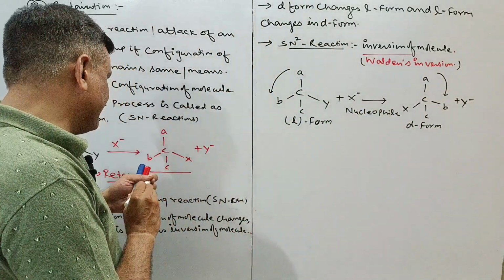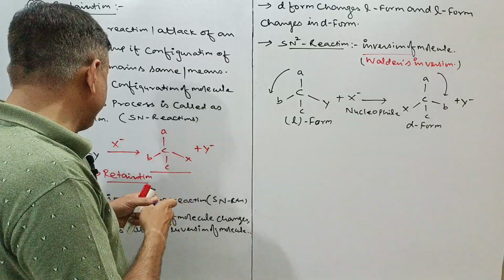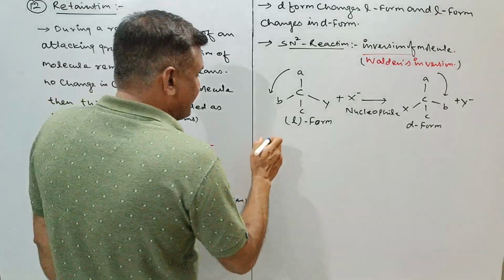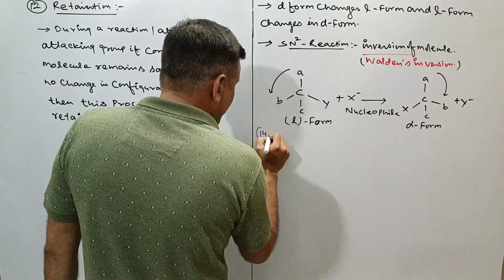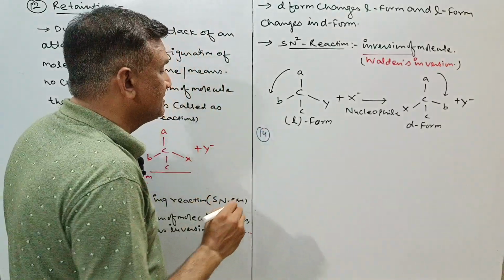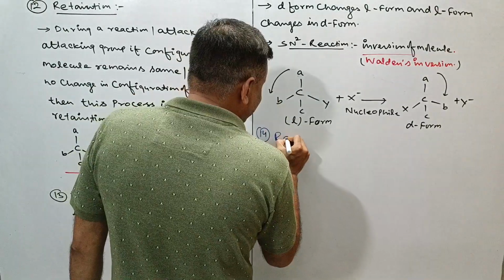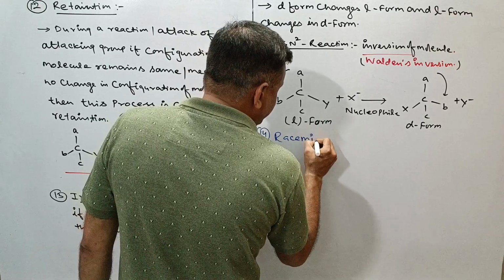Now I would like to go with the final topic of the stereochemical aspects, the 14th. That is very important. That is called racemization.